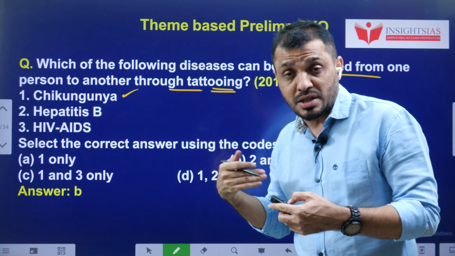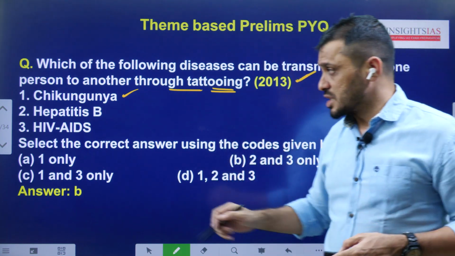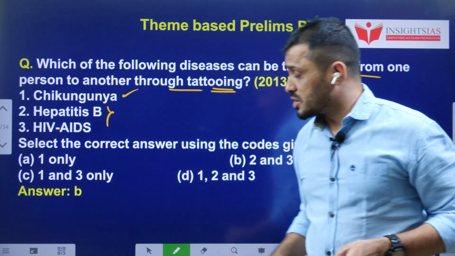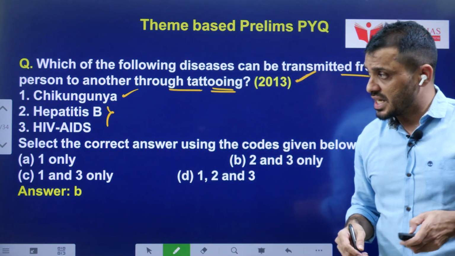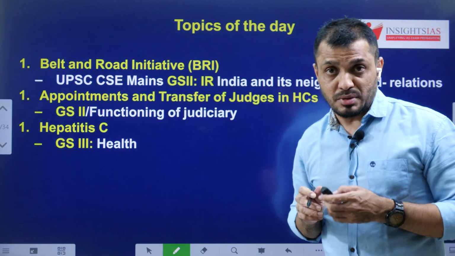Through tattooing, that means only diseases which can be transferred through blood transfusion are transferred from one person to another. They are hepatitis B and HIV/AIDS. So these are the MCQs related to the theme of the day.